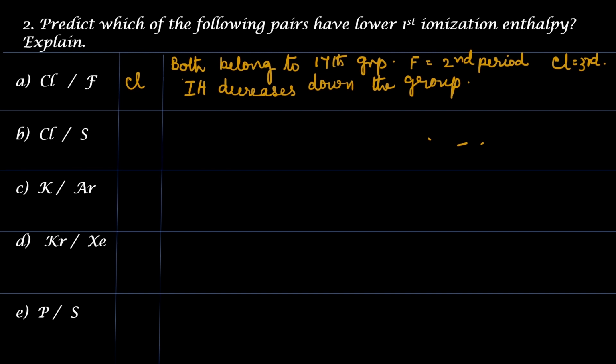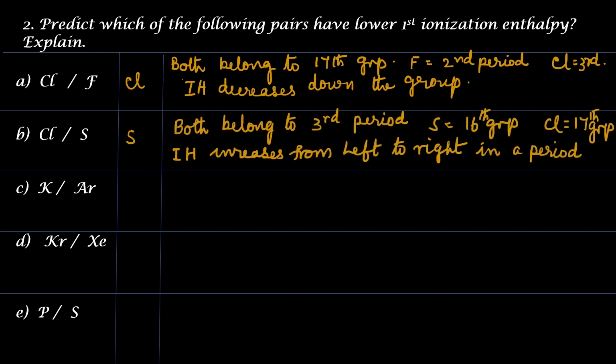Next pair, chlorine and sulfur. The answer is sulfur. Both belong to the third period. Sulfur belongs to 16th group and chlorine 17th group. Ionization enthalpy increases from left to right in a period. Therefore, sulfur has less ionization enthalpy than chlorine.